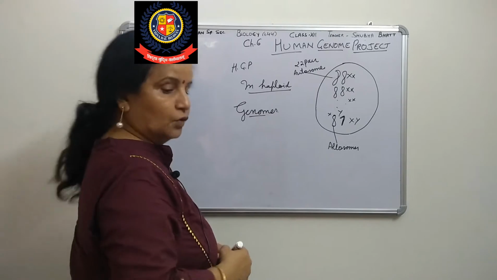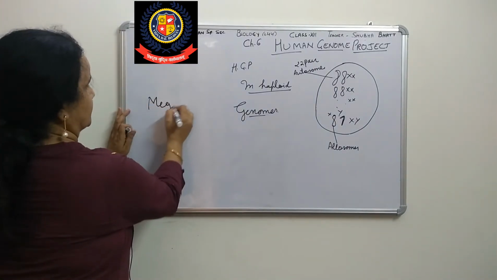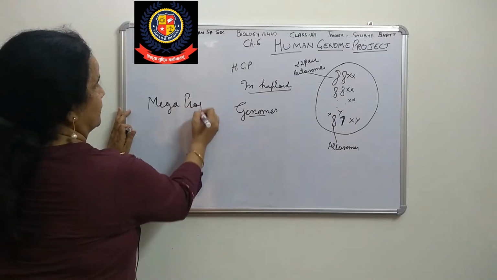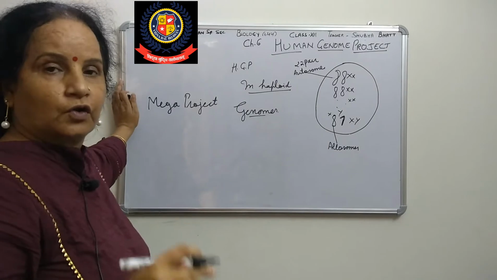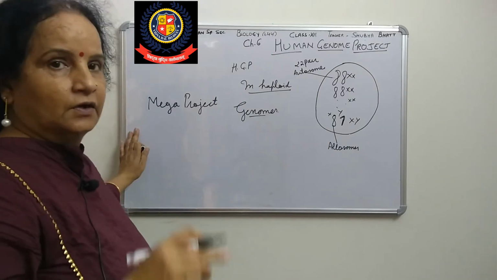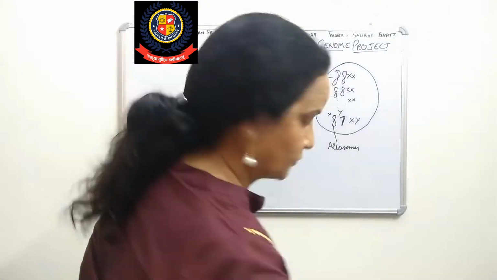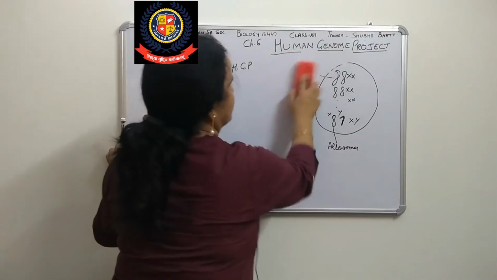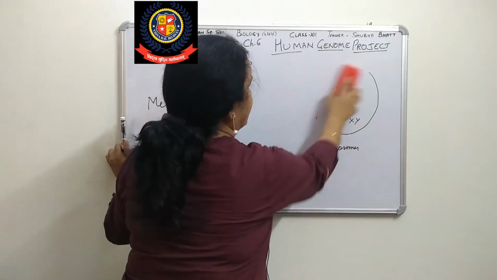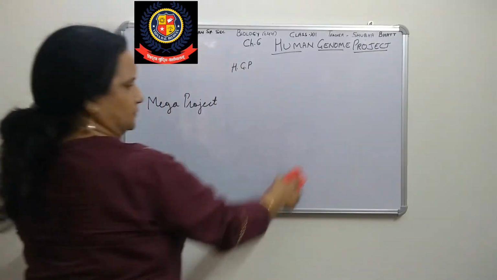This project is known as a Mega Project. What is a Mega Project? Mega means very huge. There are reasons why it is called a Mega Project. First, it was started in 1990, and the estimated time was 13 years.